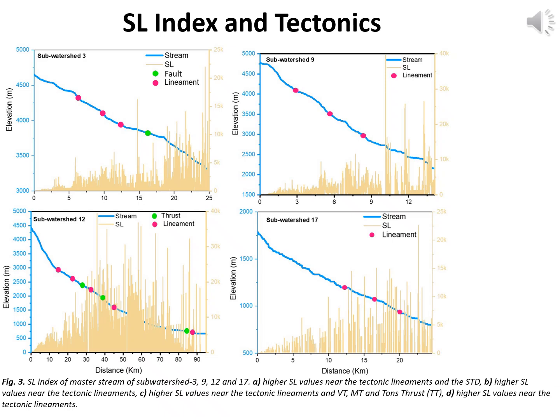SL index variations in subwatersheds 3, 9, 12, and 17 demonstrate anomalies near tectonic structures, such as the South Tibetan Detachment, Vaikrita, Munsiari, and Tons thrust. Sharp SL jumps mark zones of active uplift and fault reactivation.